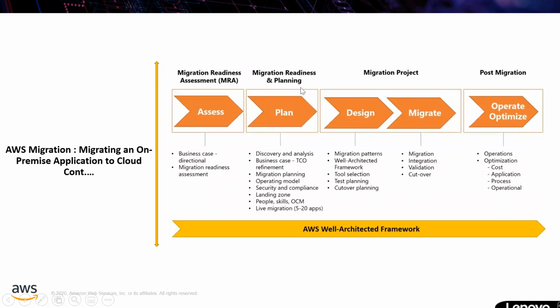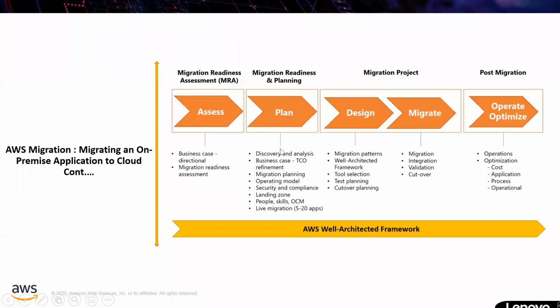Next, migration and readiness planning. There I'm planning how I'm going to choose the tool, everything. What is the operating model, what security and compliance I have to follow, what zone I have to go to, and how many applications I'm going to migrate at a time.